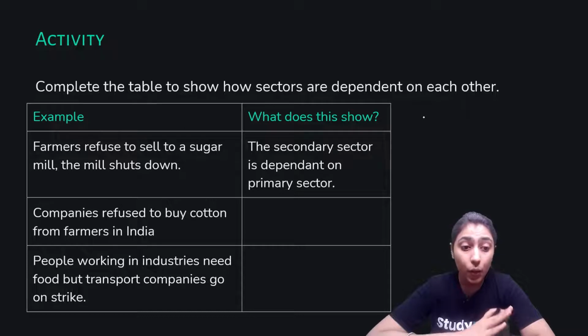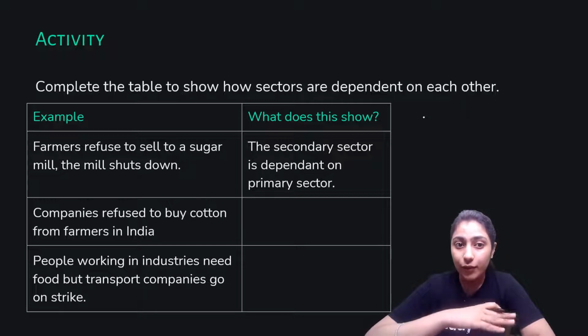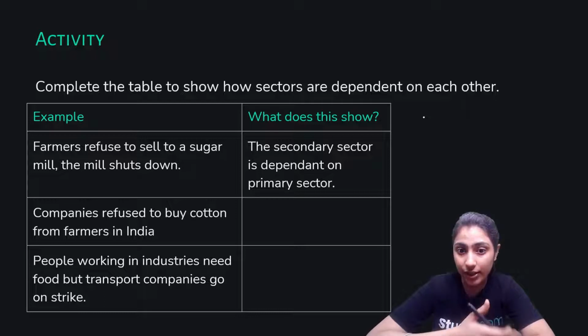So basically here the secondary sector is dependent on the primary sector, because the farmer is the one who works with sugarcane, and only then can sugarcane be further distributed to the secondary sector, which is your industrial sector. So here we can say that the secondary sector is dependent on the primary sector.